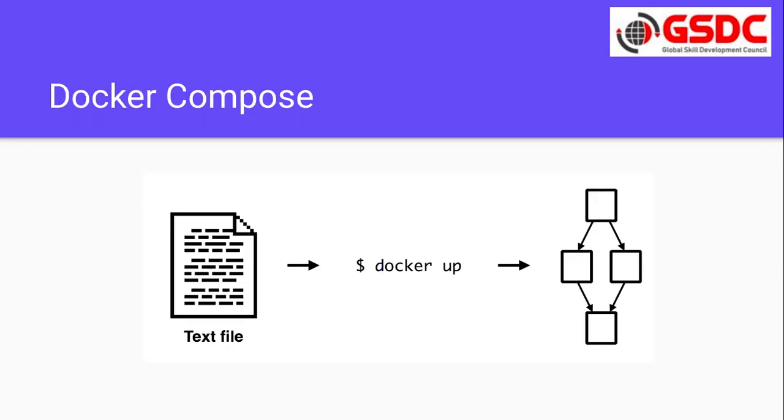So how does Docker Compose work? Docker Compose will parse one file, which we call a YAML file. Inside that YAML file we write the configuration of the multiple containers. So inside that YAML we can write multiple container details, and when we pass this file, Docker Compose will parse it, understand which containers I need to start, and start them.